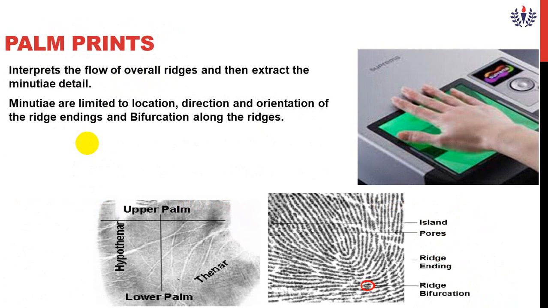Okay, and the third one is palm prints. Palm prints means overall ridges, from which the minutiae are extracted. You see here. Where will these palm prints be used? Can anyone tell me? One is Aadhaar card, another one, passport. No, PAN card, no. PAN card also they are not using it.